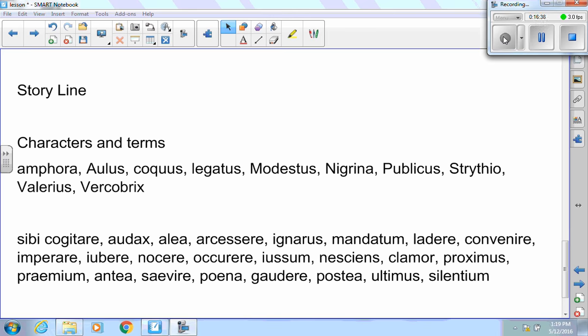The Legatus does make some decisions here. He congratulates Modestus, gives him a different job, puts him in charge of the prison. He is excited. He hears the whole camp full of the voices or the shouts and comes out. Negrina is the lady friend of Modestus and Strithio. Publicus is supposed to bring the dice and the lanterns. Strithio is his friend. We know he's out there trying to get the party started. Valerius is the... and then Vercibrix is the British chieftain's son that's trying to cause all kinds of problems.